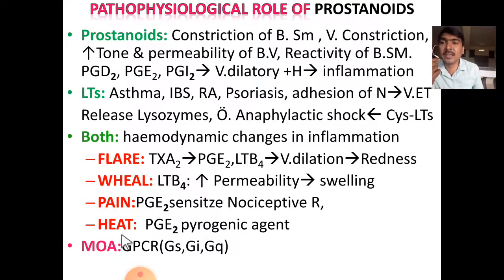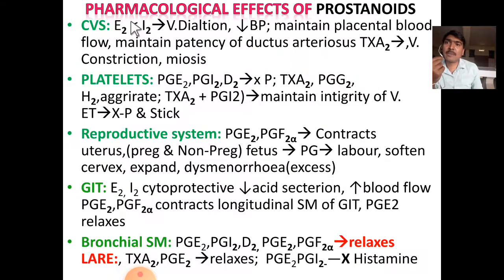And next one is heat. Due to dilation of local blood vessels, local heat will be produced in the inflamed area. In the same way, the PGE released into the blood circulation reaches the thermoregulatory center in the hypothalamus. This leads to the pyrogenic effect. Their mechanism of action is they act on GPCR, G protein coupled receptors, by various G proteins like Gs, Gi and Gq.